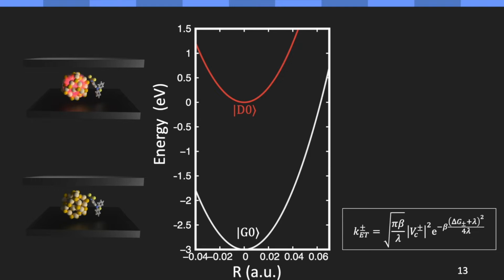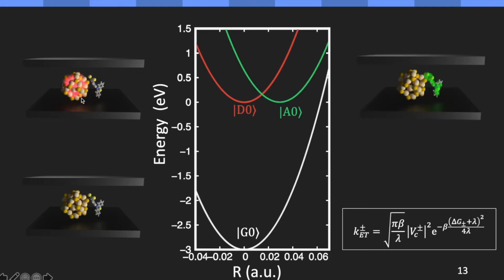Now, if we look into the light-matter hybrid system, we have these states like G0 and D0, which just means the molecule in the ground state with 0 photons in the cavity, and then there is excitation to the nanocrystal part and no photon in the cavity, that is D0. And of course, we also have the A0, which is the excitation localized on the acceptor molecule.